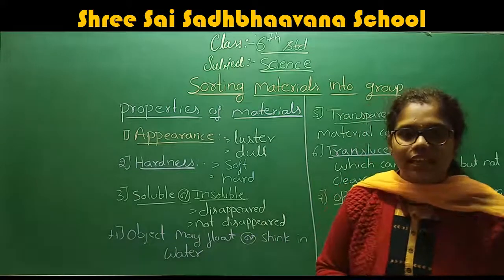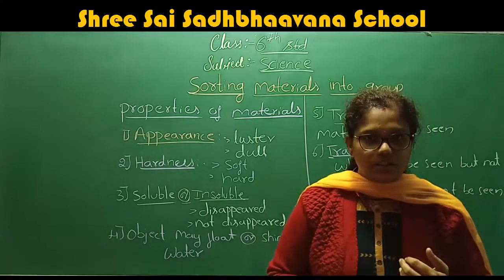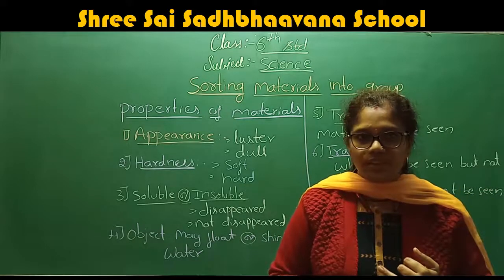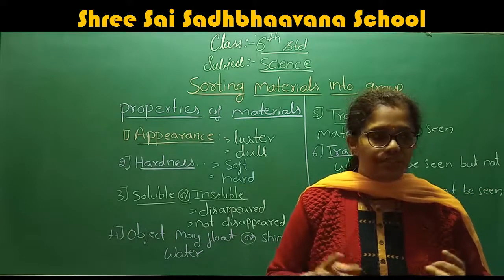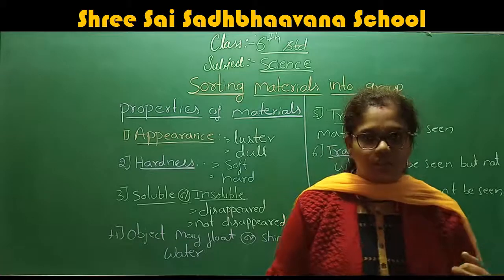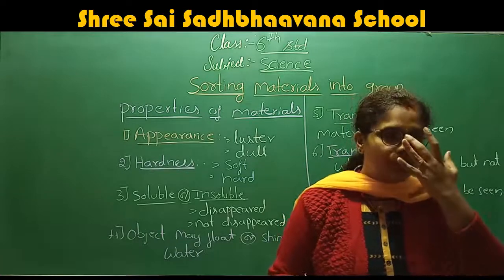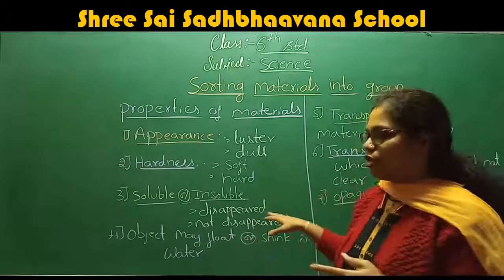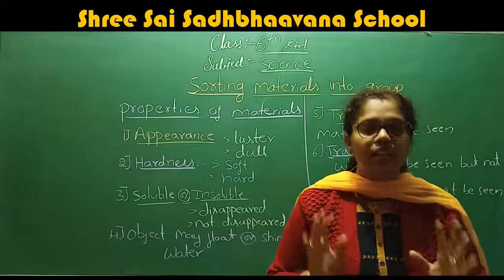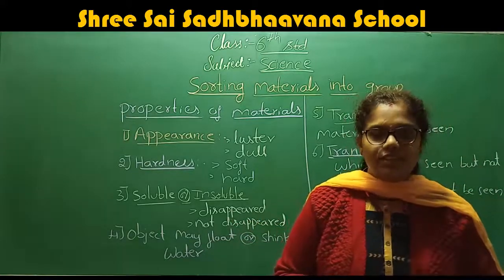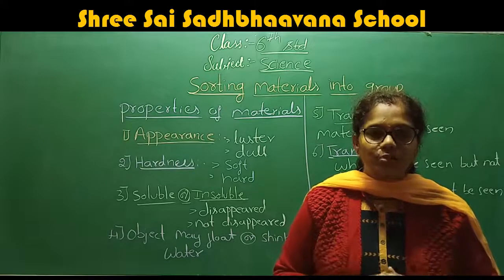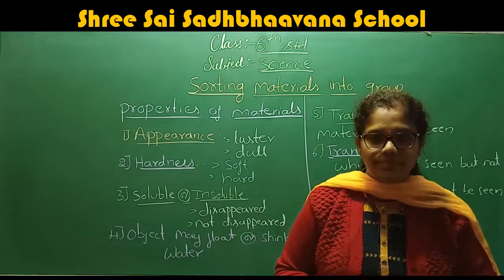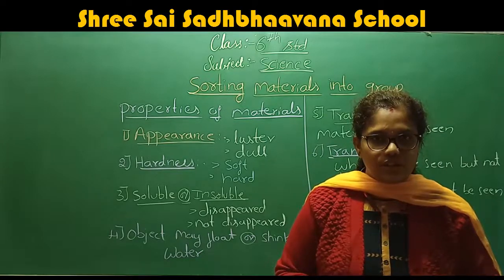Example, rock. If you put a rock in the water, it is not soluble. And if you put stones, rock, cotton, or any material into the water and it does not disappear, then we call that type of substance an insoluble substance or insoluble material. Understood the concept?